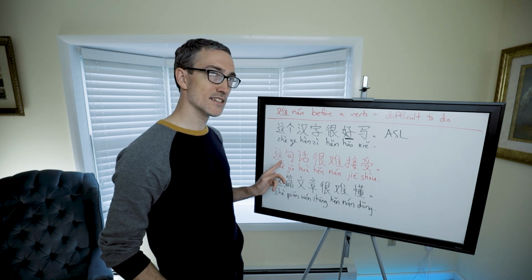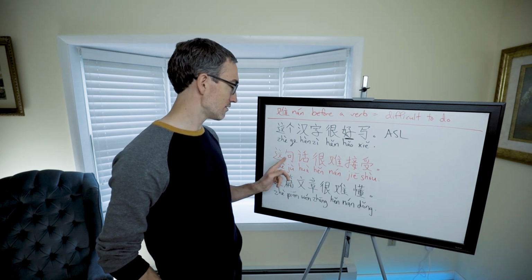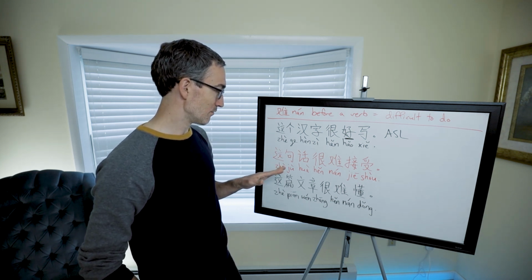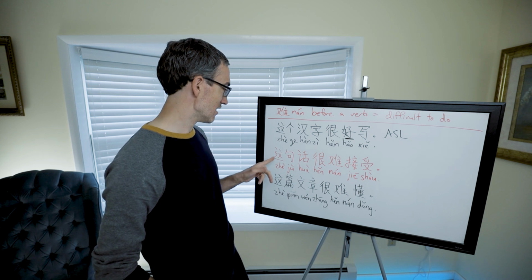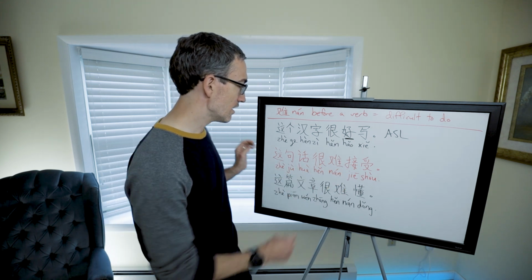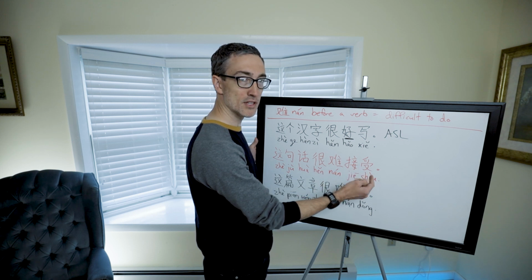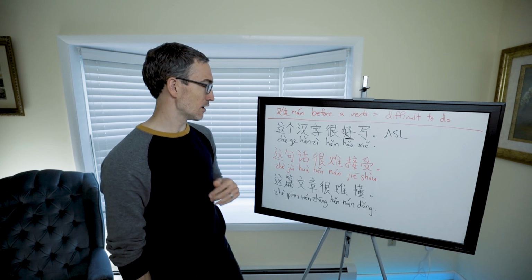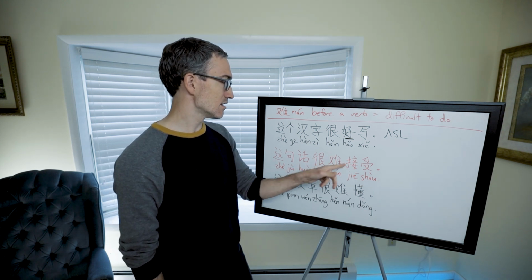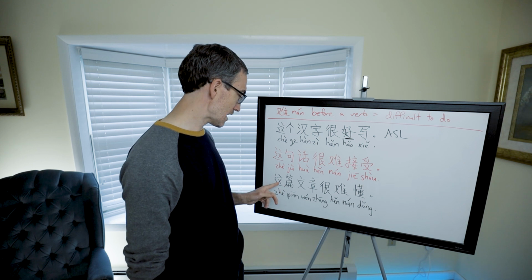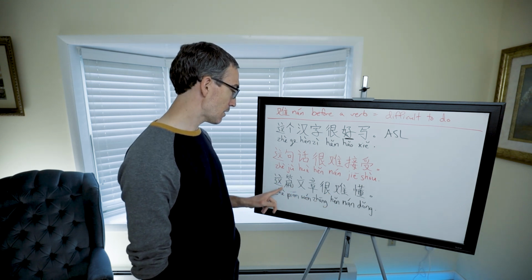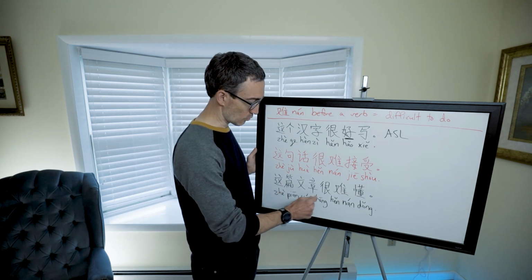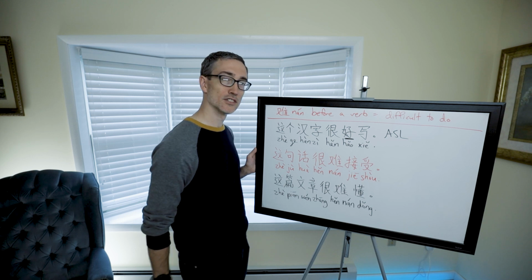这句话, this sentence or this saying. It literally means sentence, I guess, but it feels to me more like the point is what is being said, not how it's said. 这句话很难接受 is very difficult to accept. 接受 means to accept. So it's kind of like saying, I don't know about that. You said something very difficult to accept. 这句话很难接受. Here's another example. 这篇文章很难懂. 这篇文章, this article, 篇 is the measure word for article. 这篇文章很难懂 is very difficult to understand.